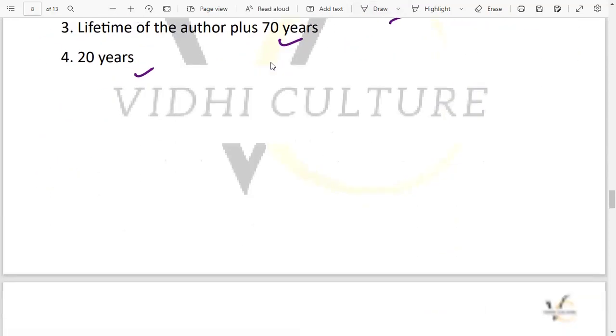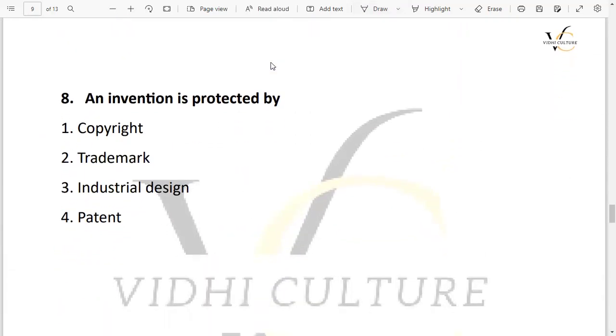Now moving on to the next question, that is an invention is protected by either copyright, trademark, industrial design, or patent.